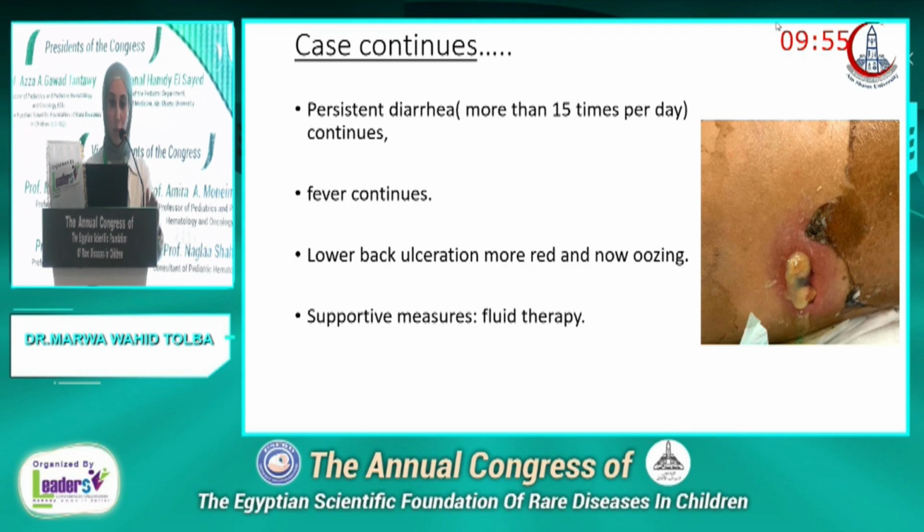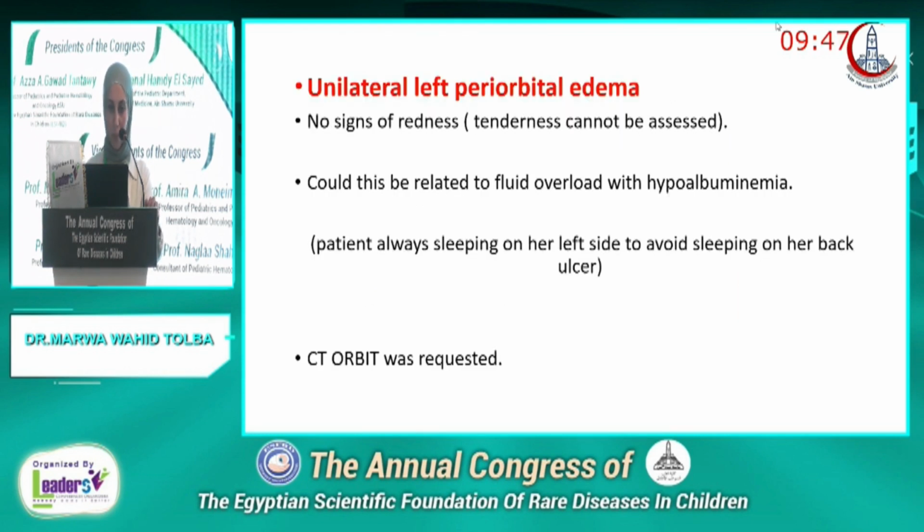Persistent diarrhea continued, more than 15 times per day. Fever continues, lower back ulceration more red, and now oozing. Supportive measures were increased and fluid therapy was given. The patient had 2 days duration of unilateral left periorbital edema. This edema was not associated with redness, and there was no tenderness. The patient at this time was hypoalbuminemic with a lot of fluid intake because of the persistent diarrhea that she was having.